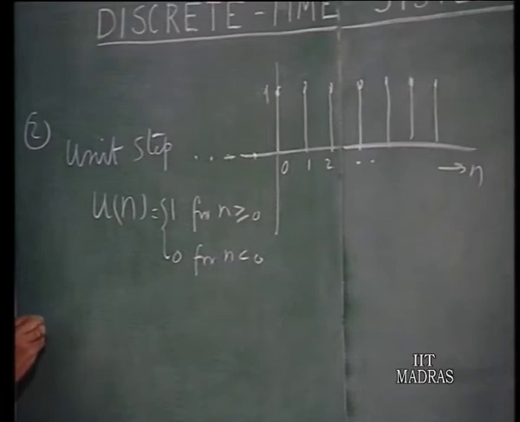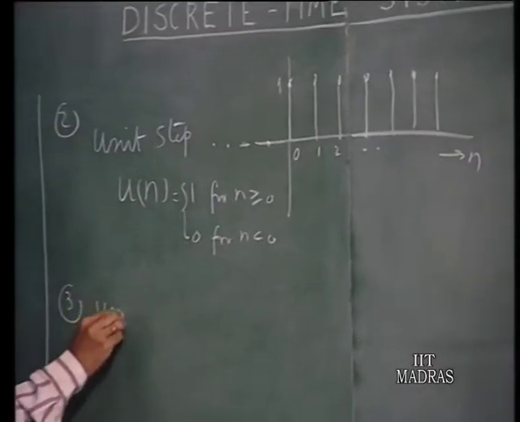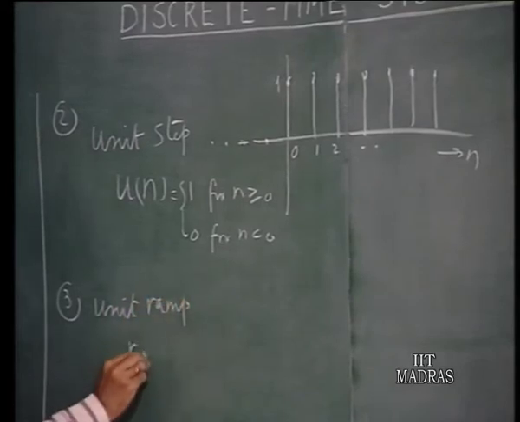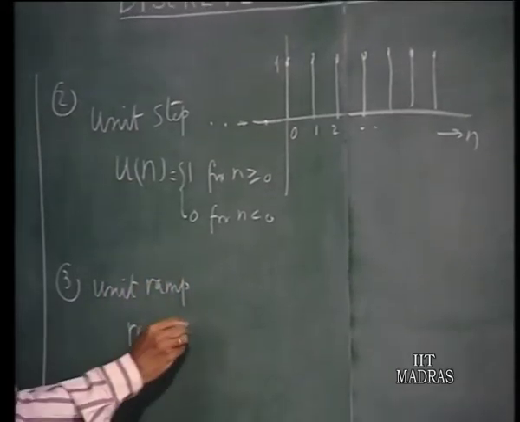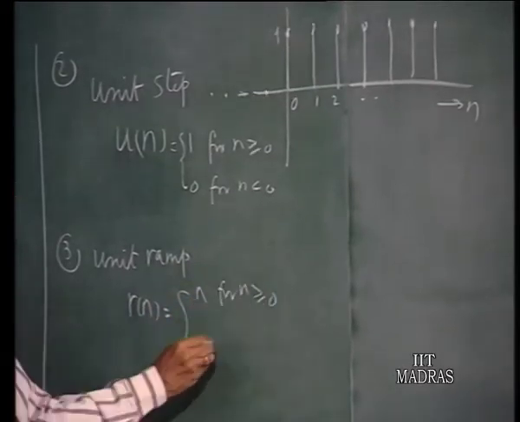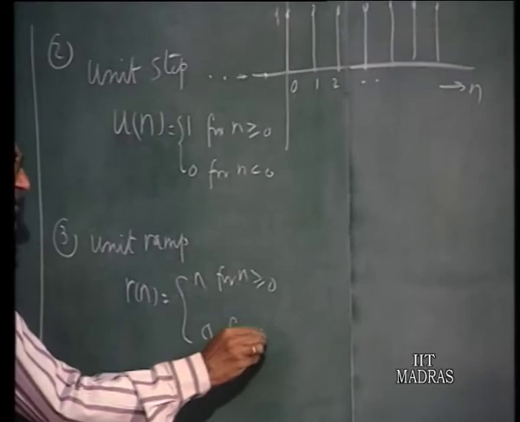Now similarly, you can have a unit ramp. It is symbolized as R n equals n for n greater than or equal to 0, 0 for negative values of n.